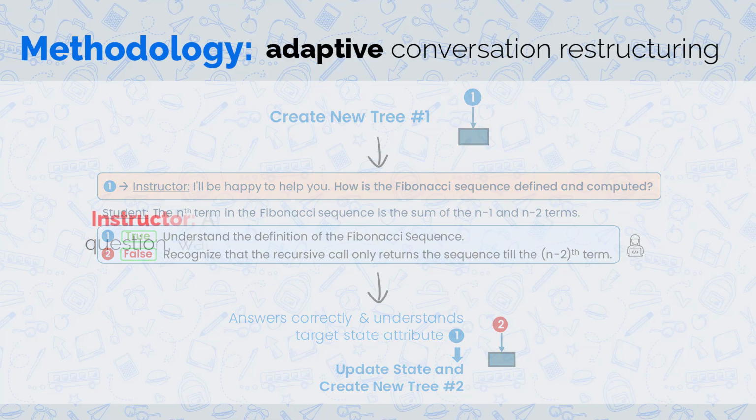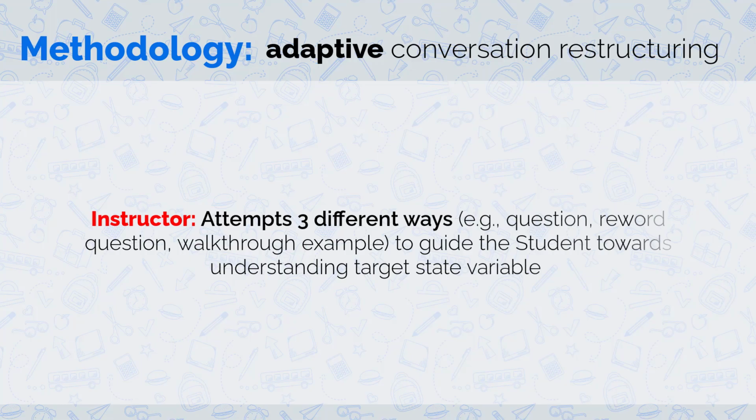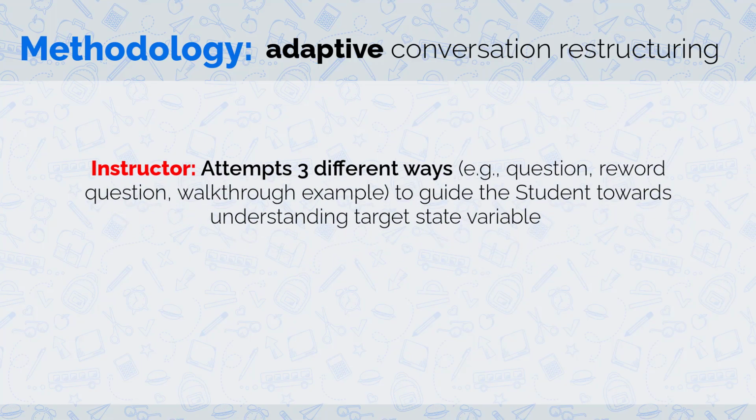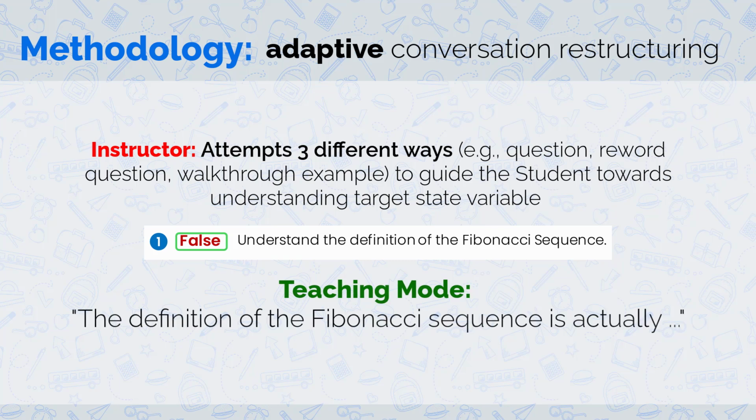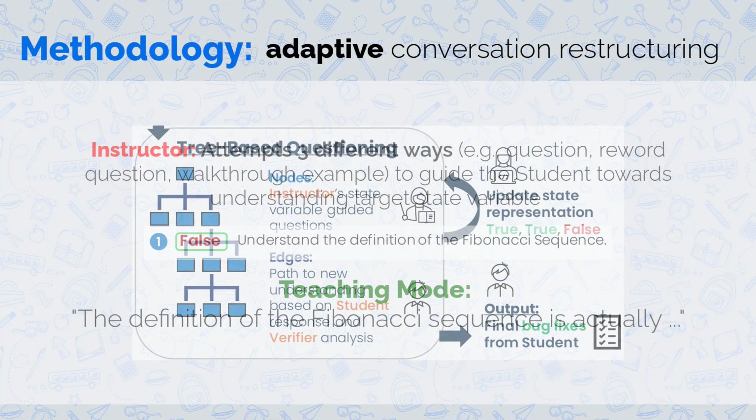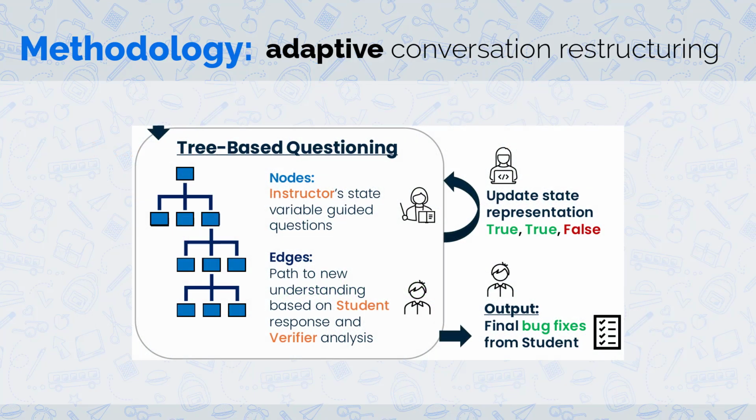Additionally, if the student is stuck for a certain number of turns, then the instructor will trigger its teaching mode, where it simply teaches the student about the current knowledge state variable that it is guiding the student towards understanding. Each time the student resolves a state variable, we will ask them to provide any bug fixes, if any. Hence, the final output of TreeInstruct is the set of all bug fixes made by the student throughout the entire interaction.